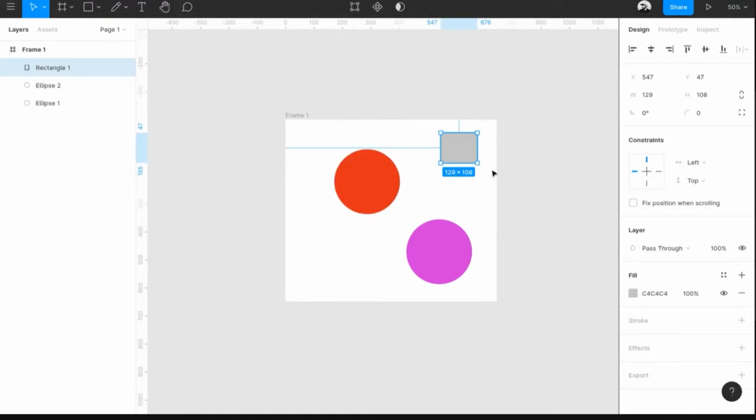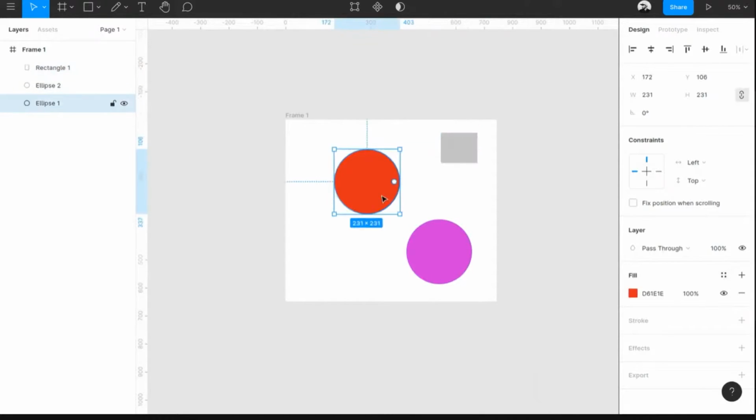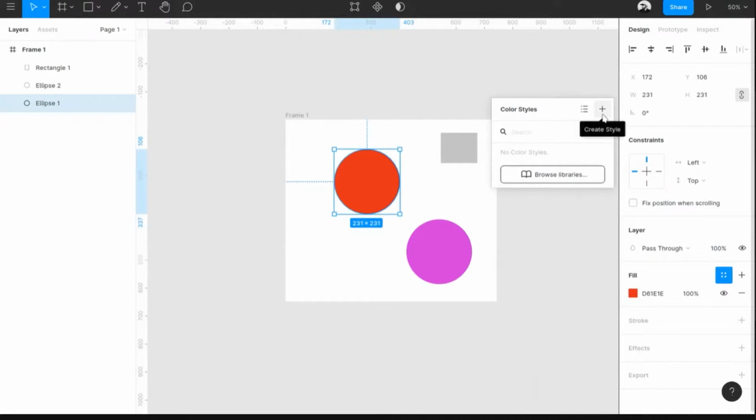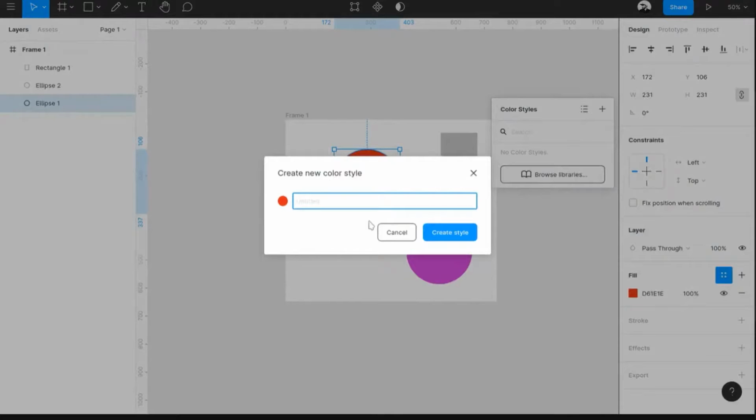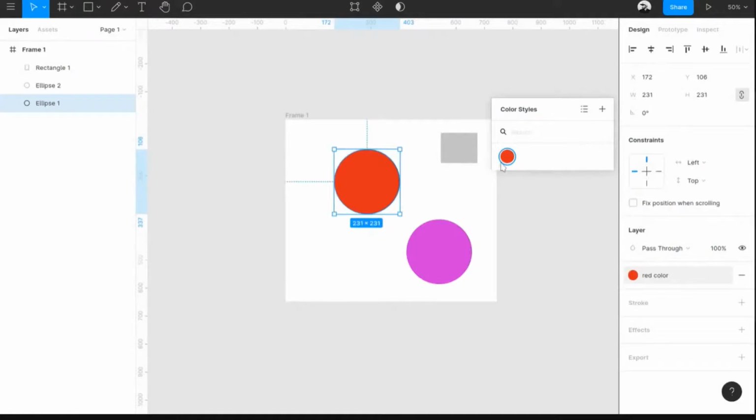But you can actually share the styles across different objects. So in the right side panel, wherever you see these 4 dots, the style thing, this means that you can actually save that particular style and reuse it elsewhere. For example, if you click on this circle, you can see it has a style of red color. So if you want to save this fill, click on this style icon, and a small pop-up will appear. It says you don't have any color style. So you can click on the plus icon over here, and you can say this color is my red color. You can save it. Now you can see this actually gets saved over there.